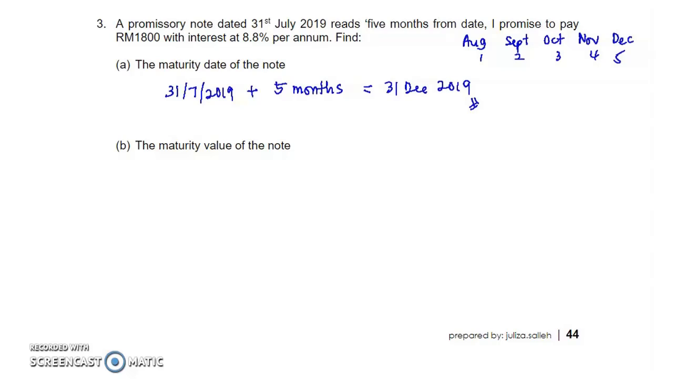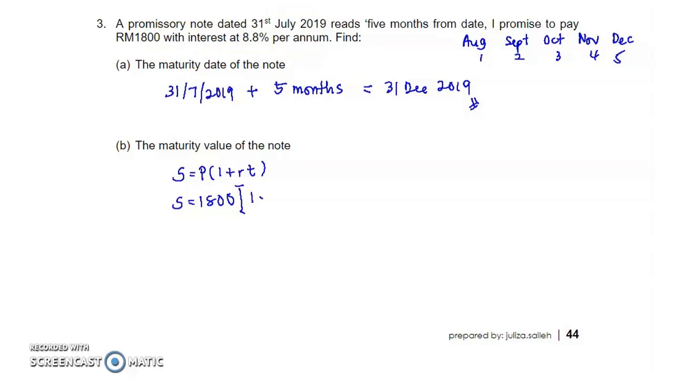Okay, B, find the maturity value of the note. So it means that we want to find value S. So S equal to P(1 plus RT). P is 1,800. I promise to pay 1,800, so meaning to say that here is the face value, with interest at 8.8% per annum. So the 1,800 here is excluding interest, because it stated that with interest at 8.8% per annum. So 1,800 here is the face value.